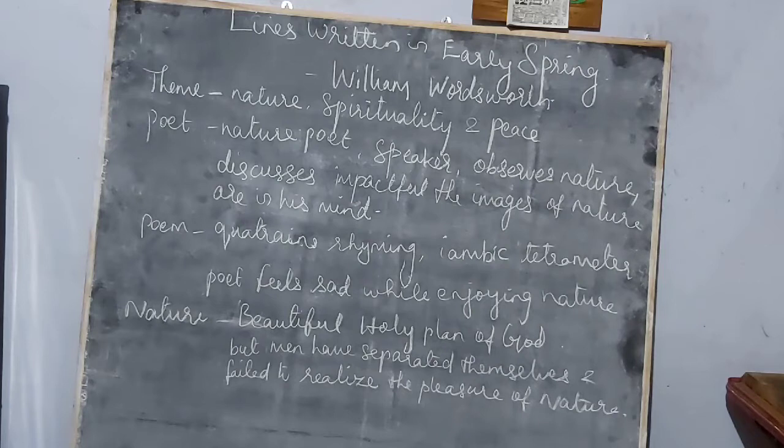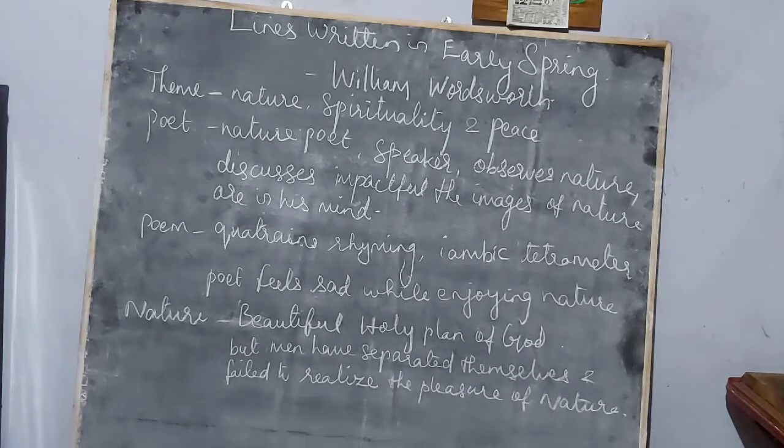And this poem is a 4-line poem, so it is called a quatrain. Quatrain meaning, quatra meaning four. So it is a 4-line poem, so it is a quatrain. And iambic tetrameter: every poem has a length, a meter, and tetra meaning 4, so this is called like that.